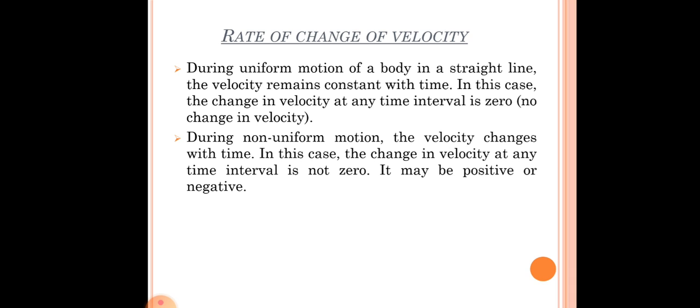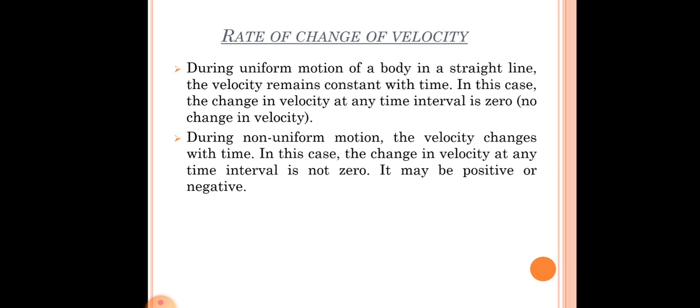Now during non-uniform motion, the velocity changes with time. In this case, the change in velocity at any time interval is not zero. It may be positive or negative. In case of non-uniform motion, the speed changes, and as a result, the velocity also changes. Positive means, suppose a body is moving at 20 kilometer and now it has changed to 30 kilometer.